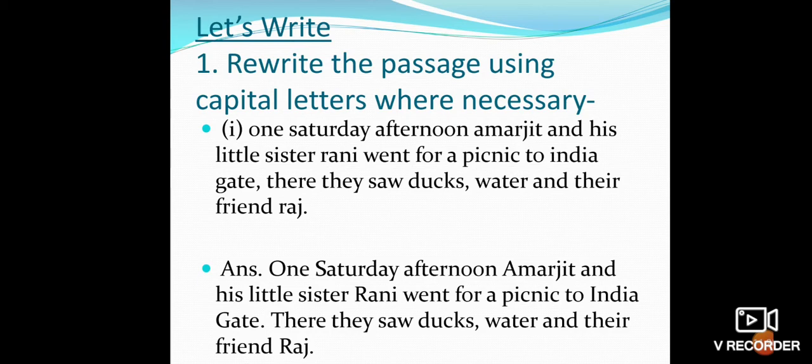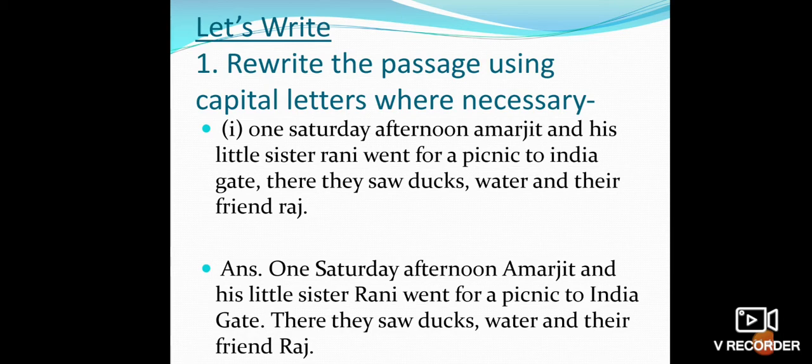Children, you know the very first letter of any sentence will be in capital letter. So, children, when we start writing any sentence, we write the first word with a capital letter. So, O will be capital.